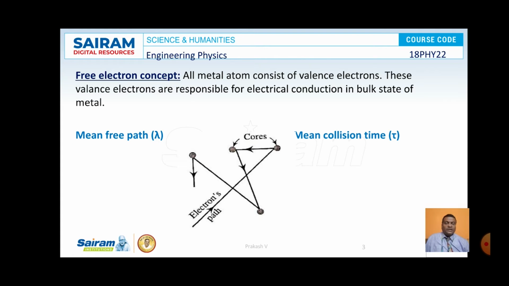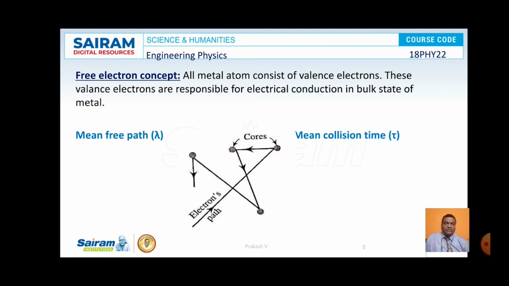The electrons which are responsible for the conduction of electricity are known as conduction electrons. On the application of an external electric field, the electrons get diverted in a direction opposite to the direction of the applied field, and this kind of motion is known as drift motion, and the velocity acquired by the electrons by that time is known as drift velocity. The drift velocity is denoted by the symbol Vd.